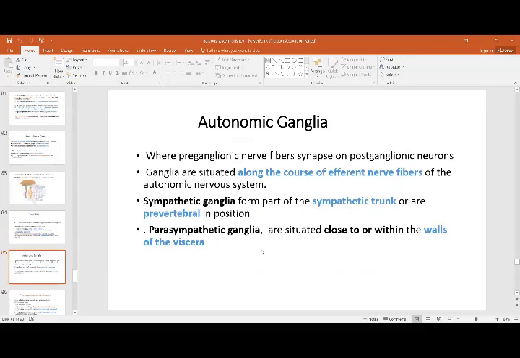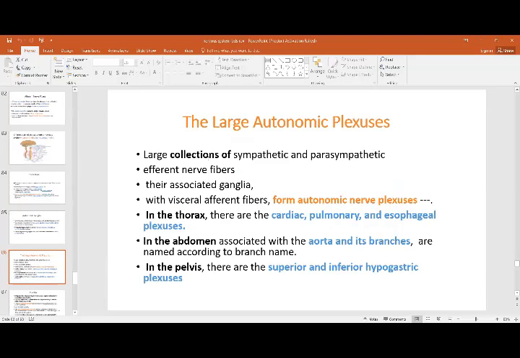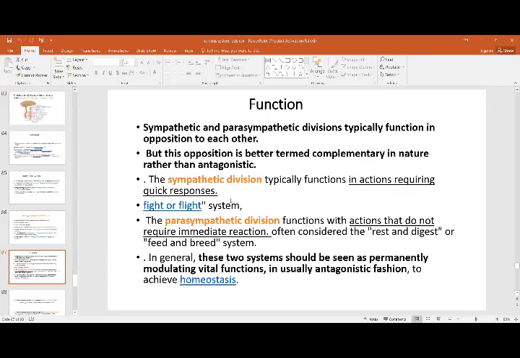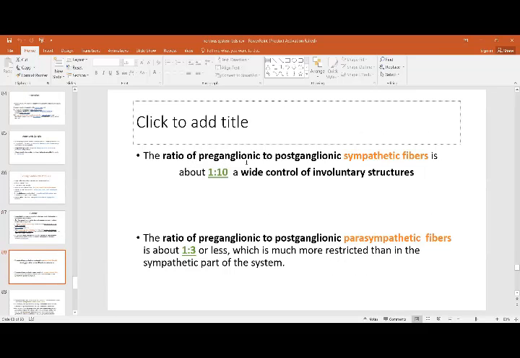Then you have the autonomic ganglia. Sympathetic ganglia form a part of the sympathetic trunk. Parasympathetic ganglia are situated in the walls of the viscera. Large autonomic plexuses are formed, and then you have the function. Sympathetic is a quick response, parasympathetic is a long-time response. The ratio of preganglionic to postganglionic sympathetic fibers is about 1:10, with many more postganglionic fibers, whereas in the parasympathetic it is 1 or less, because it is more restricted than the sympathetic.